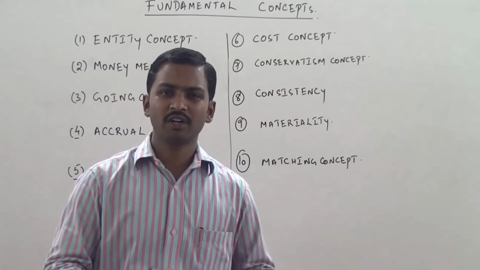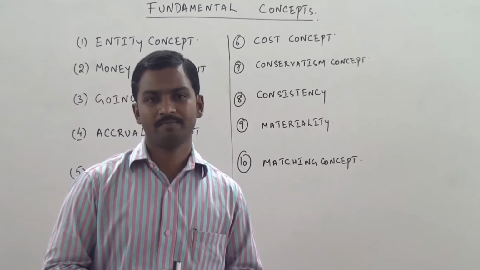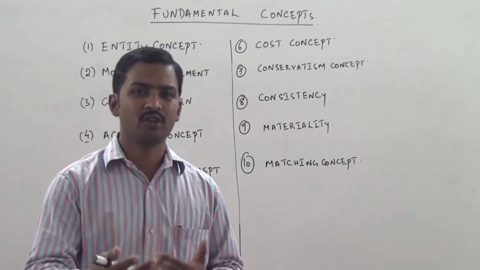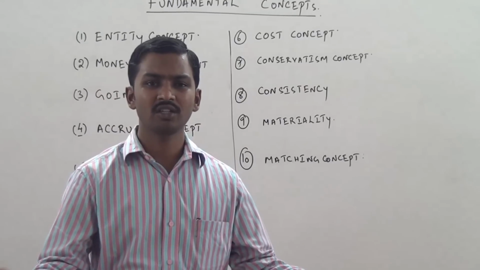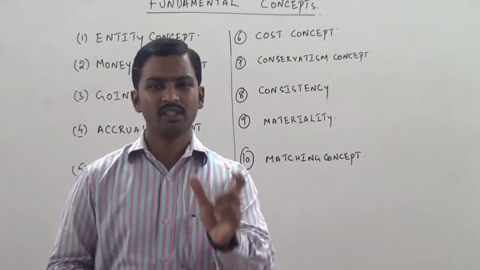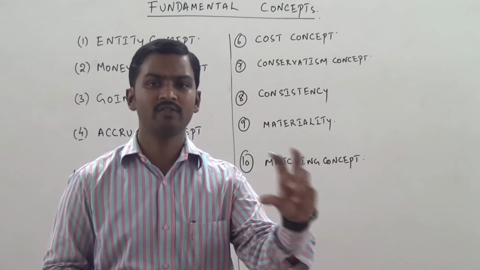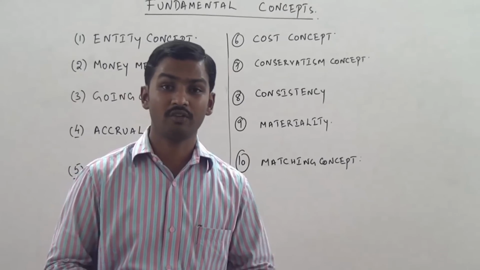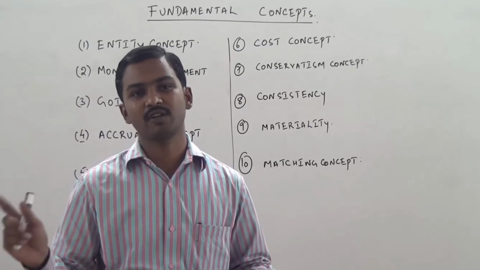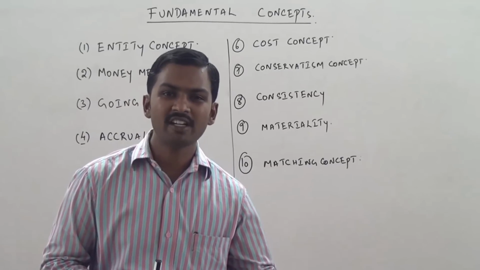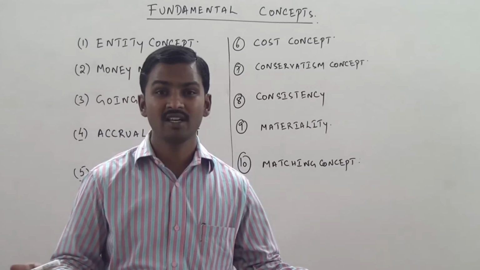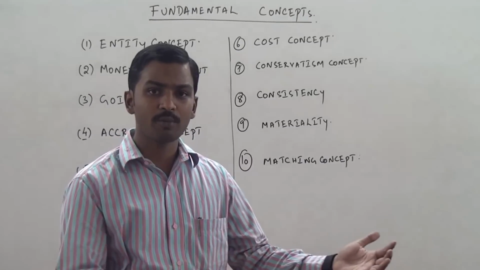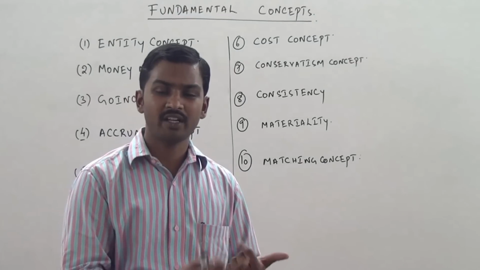I think you would have also learned about valuation of inventory. When we value the stock, when we value the consumption of inventory, we can follow various accounting policies. One method is FIFO, first in, first out. Or we can follow the LIFO method, last in, first out. Or we may follow the weighted average price method, or the simple average price method. So to value closing stock, you have 4 options: FIFO, LIFO, weighted average, simple average.